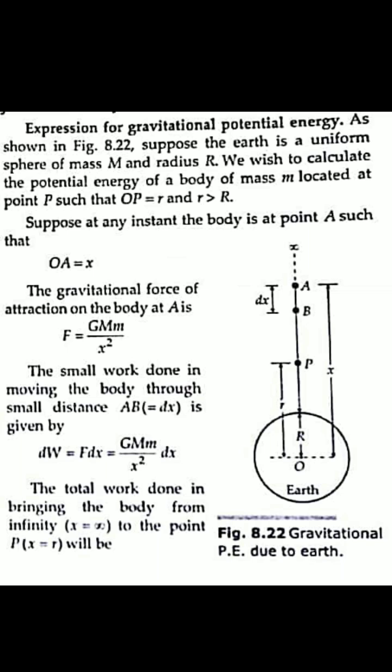So the object lies at a distance x from the center of the earth whenever it comes from infinity to point A.